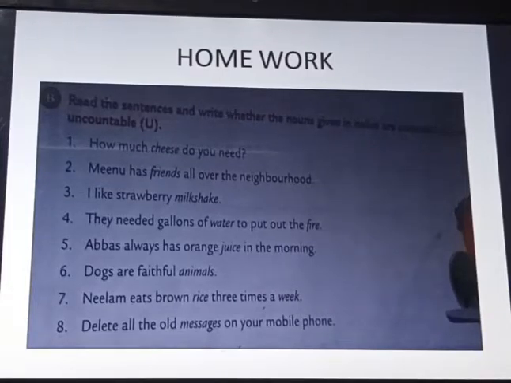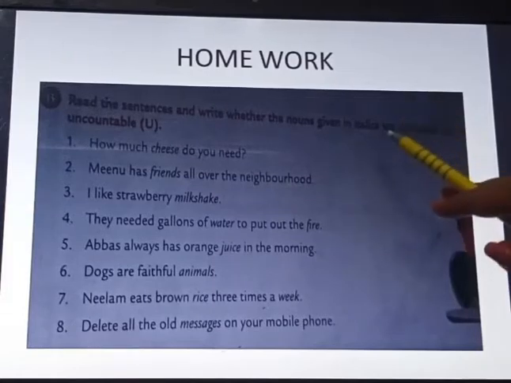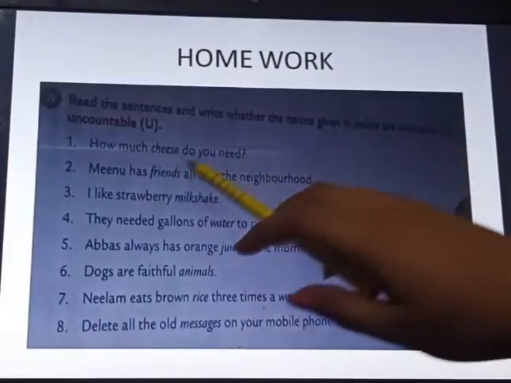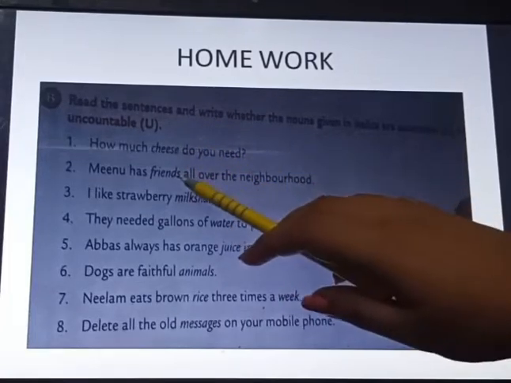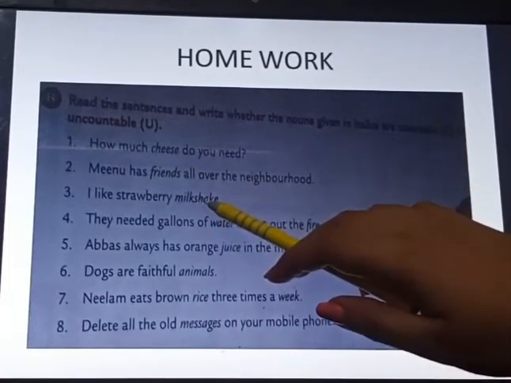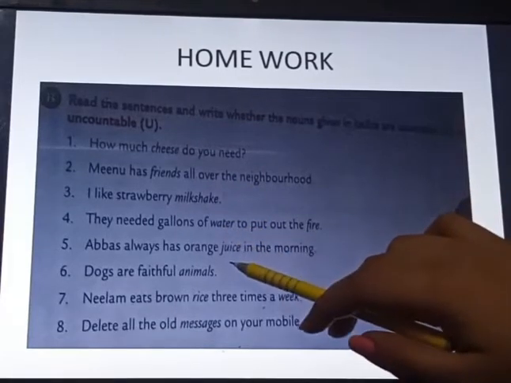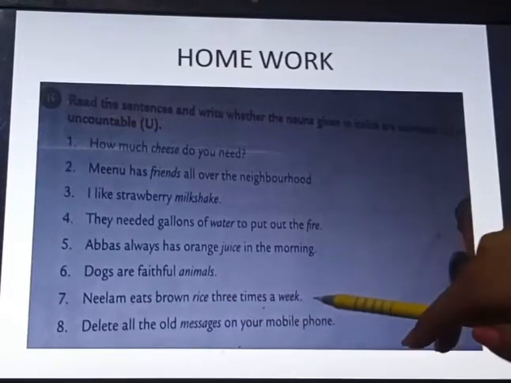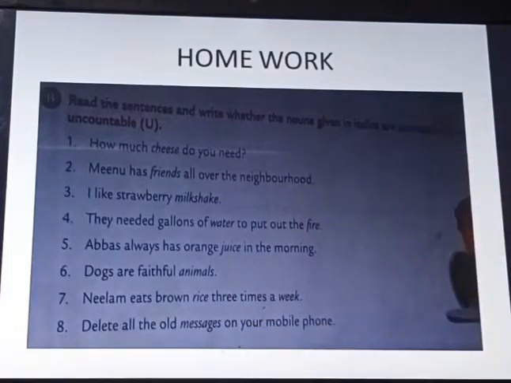Before starting our today's class, let me tell you the answers of yesterday's homework that I gave you. I told you to underline the italic words and tell whether each is a countable or uncountable noun. The very first one is cheese, uncountable. Friends, countable. Milkshake, uncountable. Water, uncountable. Juice, uncountable. Animals, countable. Rice, uncountable. Week, countable. And the last one is messages, countable. I hope you all have done this work carefully.